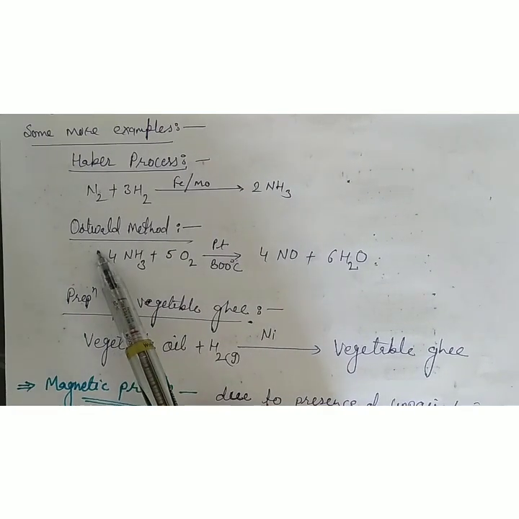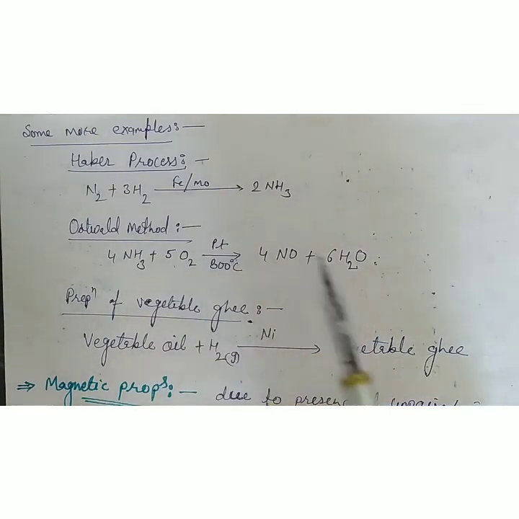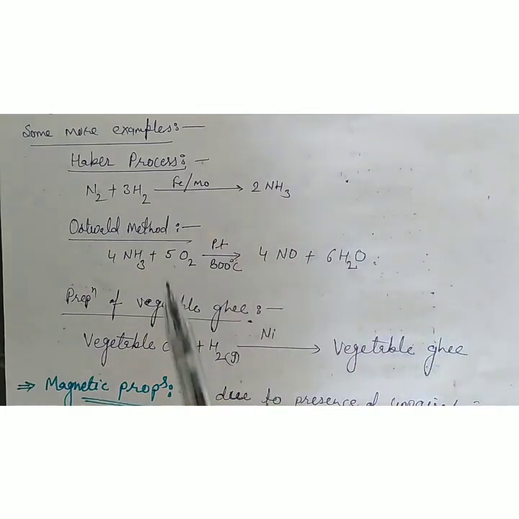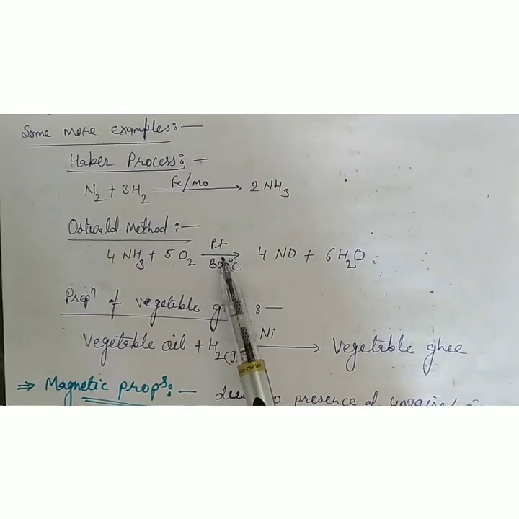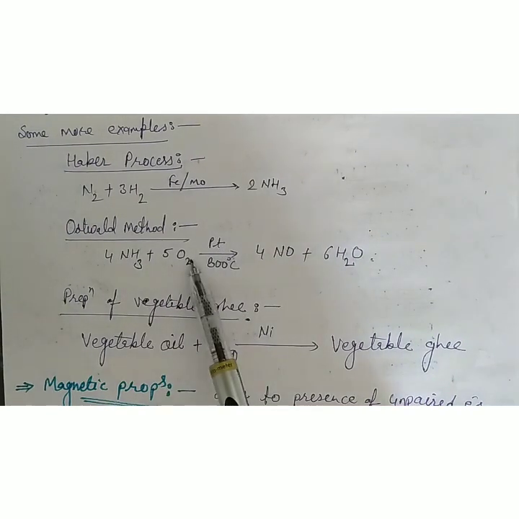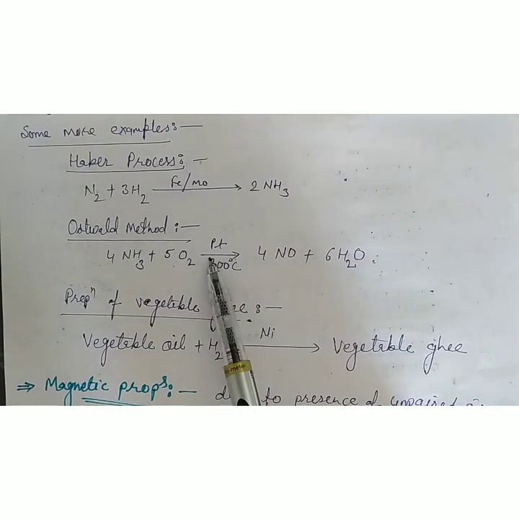The Ostwald method is used for the preparation of nitric acid. In this, ammonia is oxidized to make NO, then NO is oxidized into NO2, and then NO2 is absorbed into water to make HNO3. The main reaction of this process is the oxidation of ammonia, which occurs in the presence of platinum, also known as Gauze catalyst. In the presence of platinum, ammonia and oxygen are oxidized into NO. So Pt is also a catalyst.